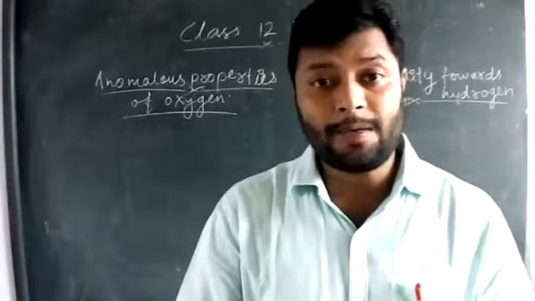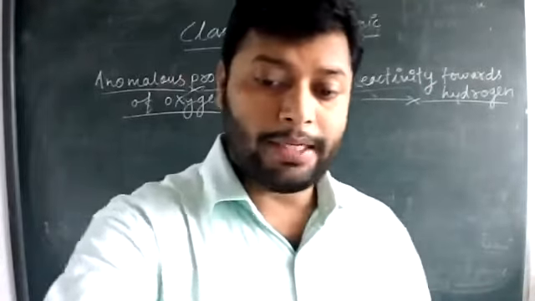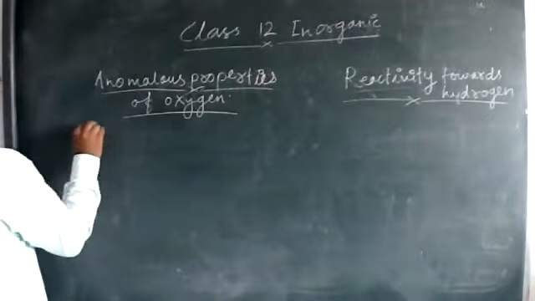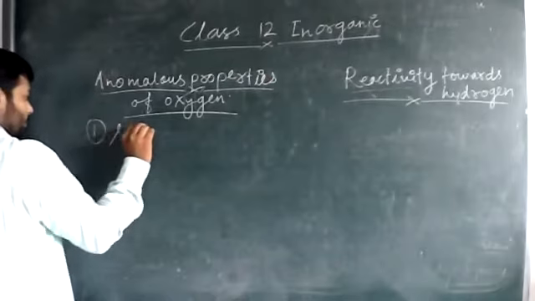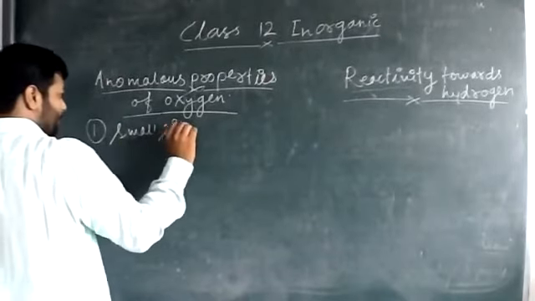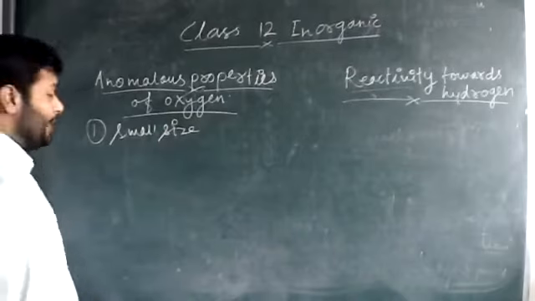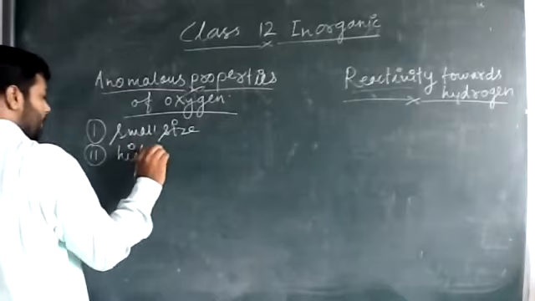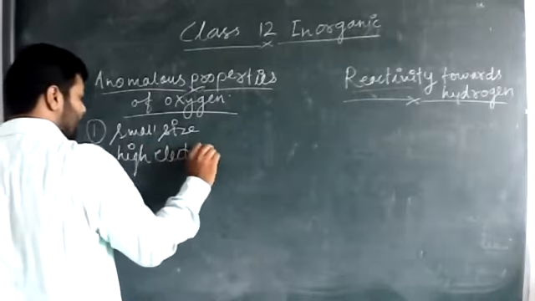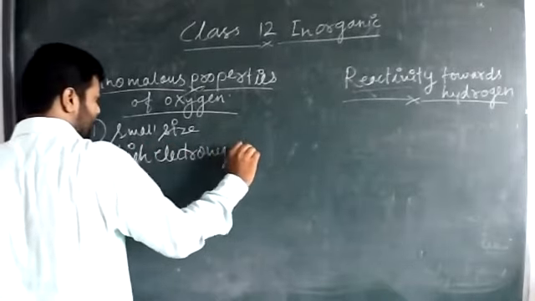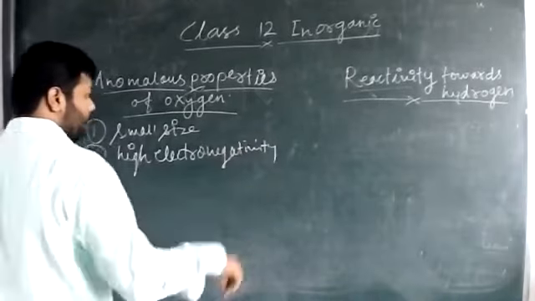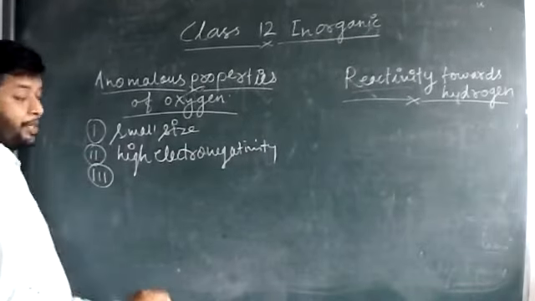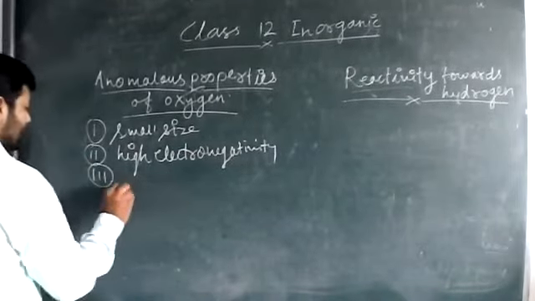They have some different properties, and this is because of small size, high electronegativity, and because of unavailability of d orbitals.